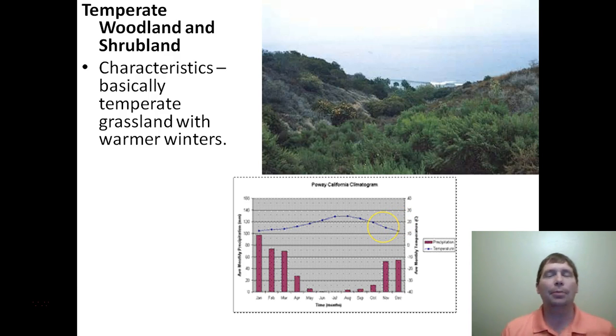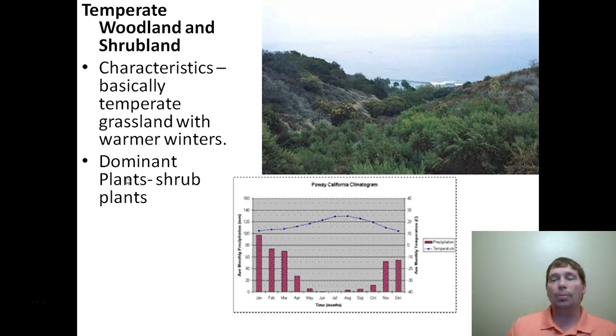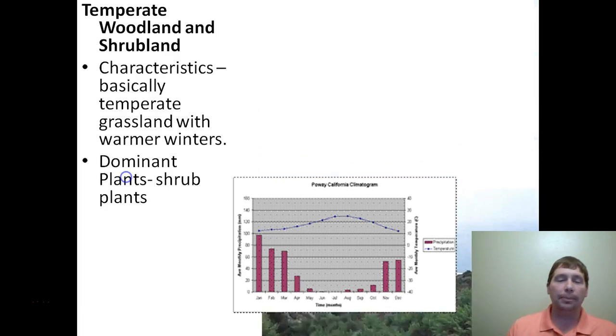You only really find temperate woodlands close to the ocean. Southern California is an example of a temperate woodland, and then all the way around the Mediterranean in Europe is another example. Now, because it's a little bit warmer and a little bit more precipitation, we can grow shrub-like stuff, like bushes, in this area. Whereas in a grassland, bushes can't really grow because there's not enough precipitation and it's too cold. But in the temperate woodland, it's just warm enough and gets just enough precipitation that bushes and shrubs can grow. So shrub-like plants are the dominant thing that's going to grow in your temperate woodland.